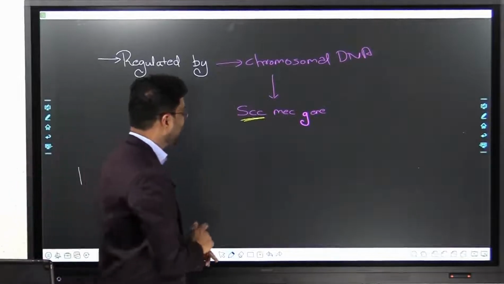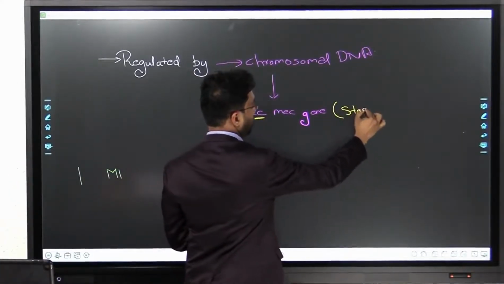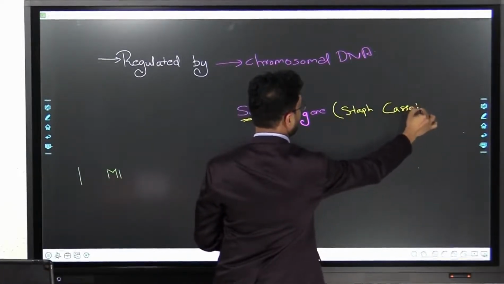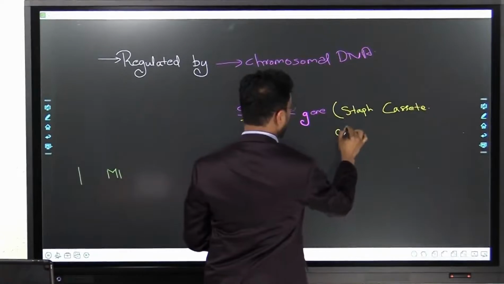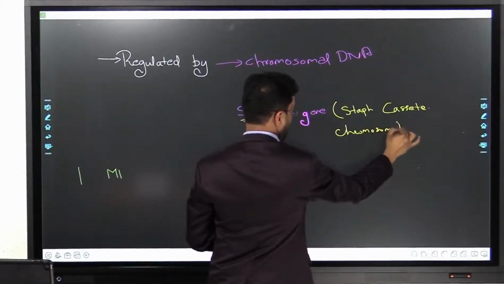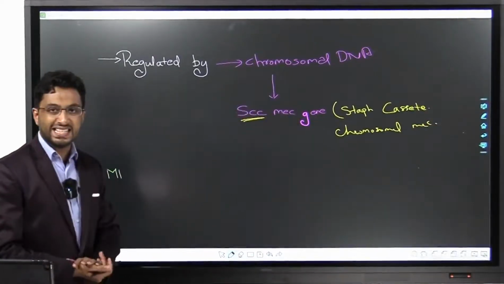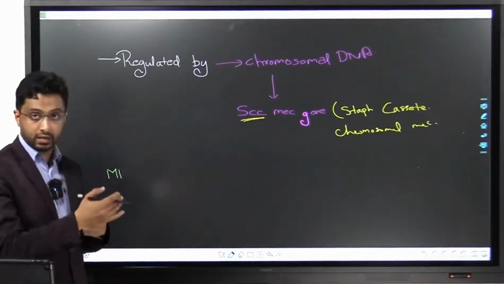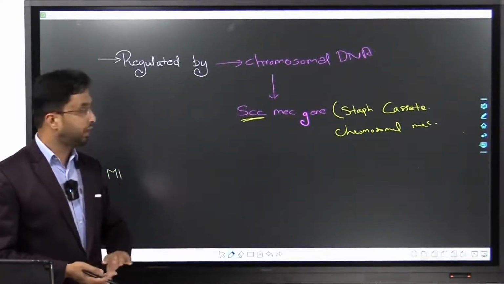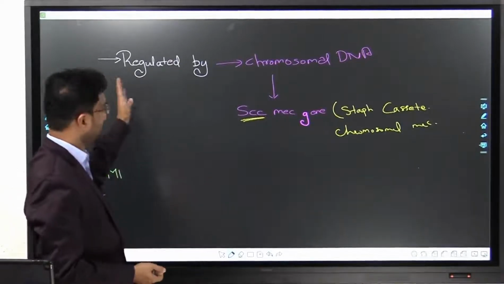The full form of SCC-MEC gene is Staphylococcal cassette chromosomal MEC gene. You have to very clearly, very specifically know the name of this gene, SCC-MEC gene. So that is being transferred.